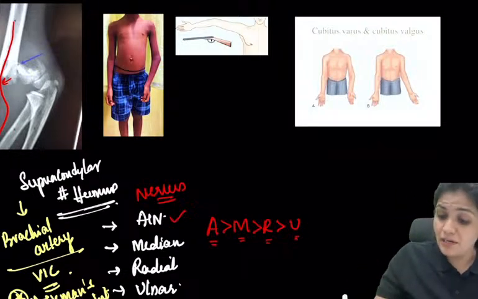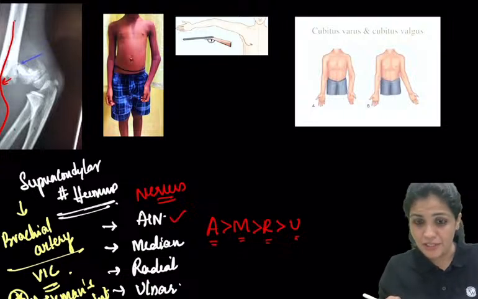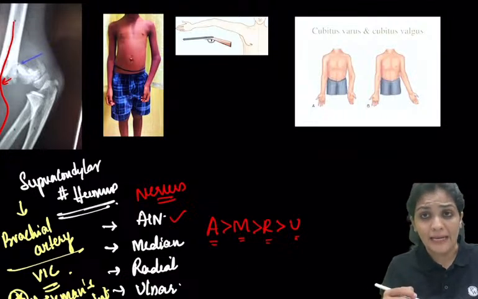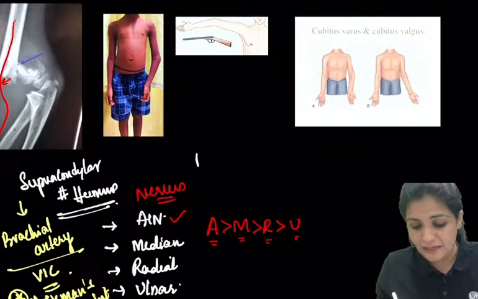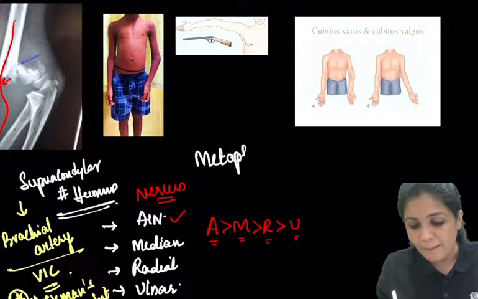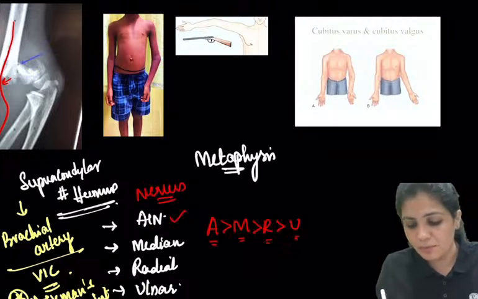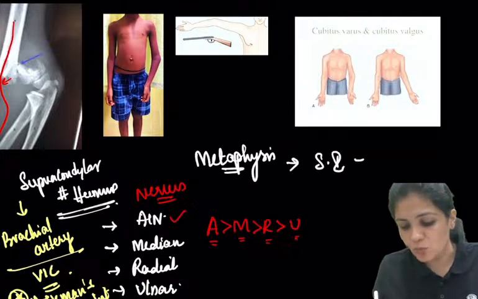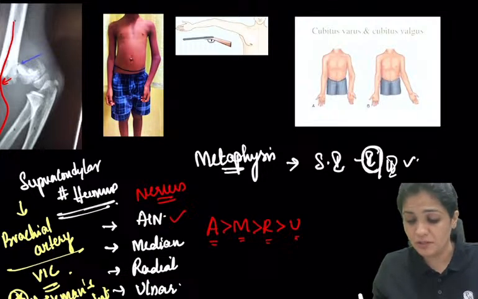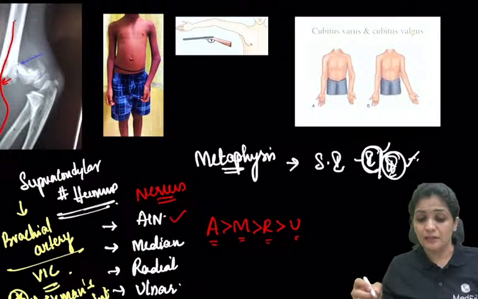And now what is important? This supracondylar fracture, what is the meaning of supracondylar? That means it is above the condyle. That is, it is occurring somewhere in the metaphysis. So this is Salter-Harris 1 or 2. Usually it is not intra-articular, right? It is above the condyle.